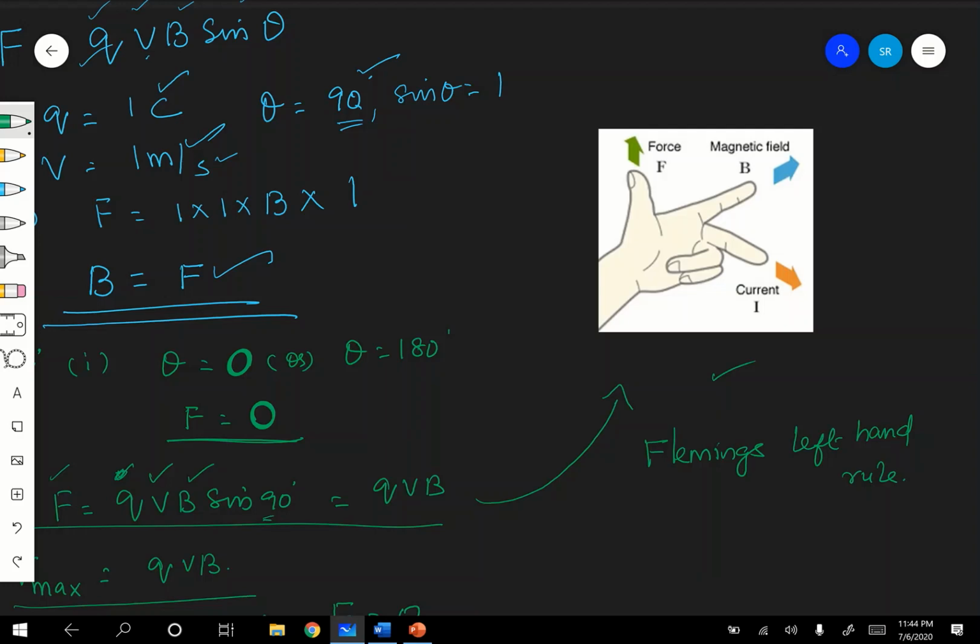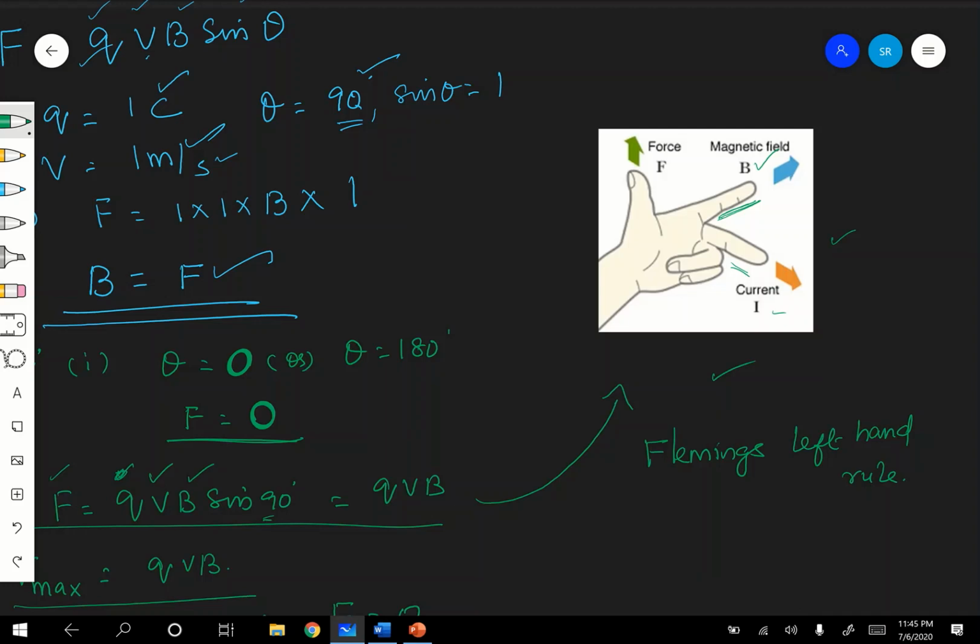How? Fleming's left hand rule states that you stretch the first two fingers and the thumb of your left hand mutually perpendicular to each other, such that the first finger or index finger shows the direction of the magnetic field, and the middle finger shows the direction of the current or the direction of motion of the charge.